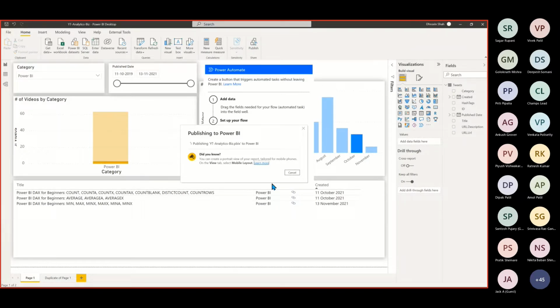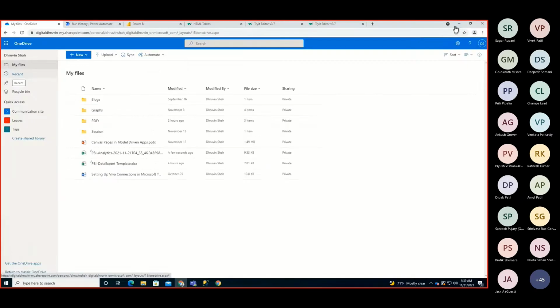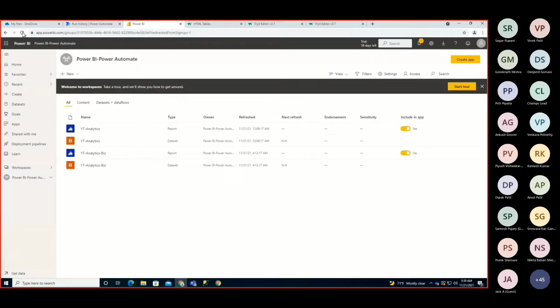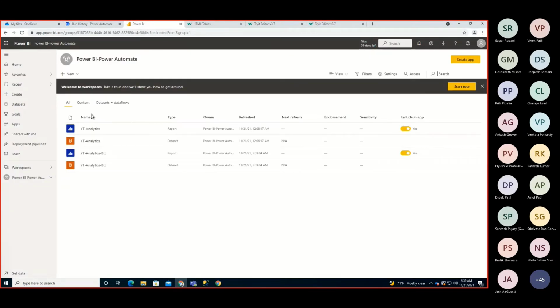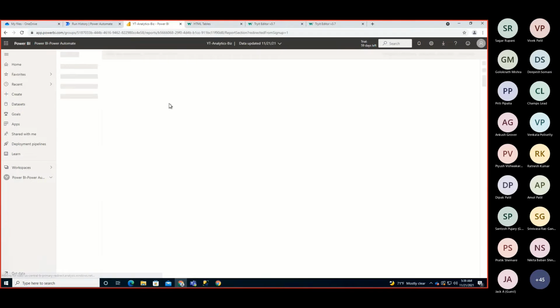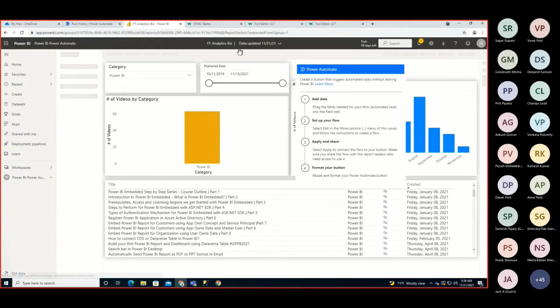So let it be published, and yeah, the report is being published. Now let me move towards my Power BI service. So this is the service account I have opened here, and let me just open up that report. So this is the report which I just published, which is YouTube Analytics base, and this is something which is a Power Automate visual that we have added.